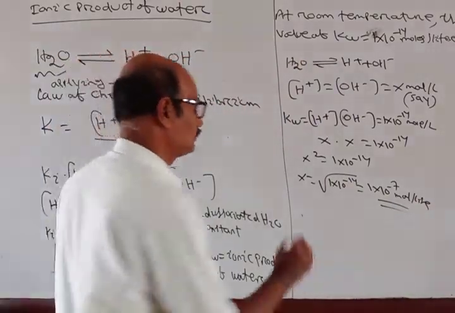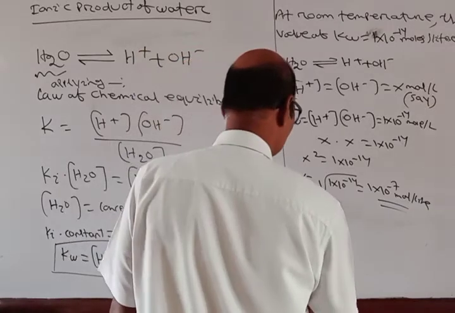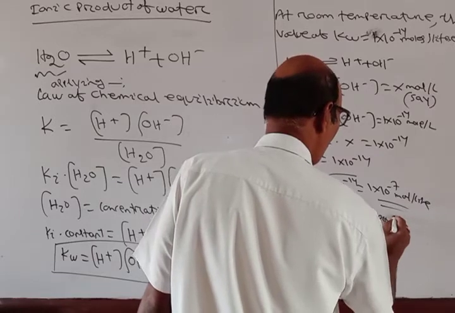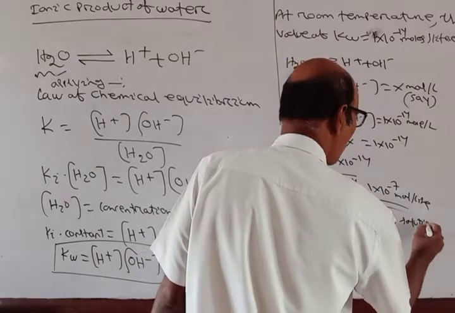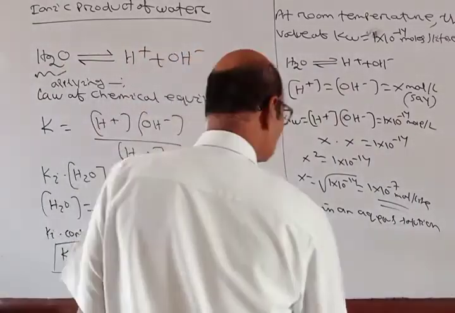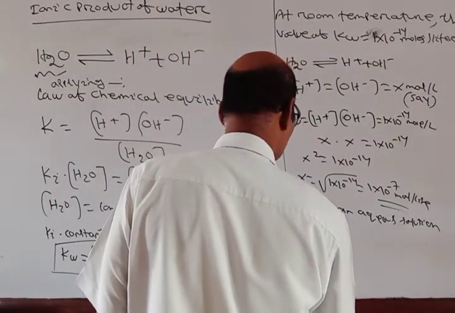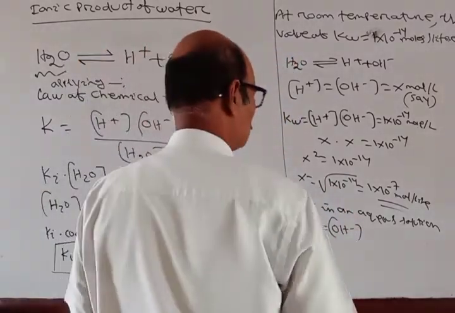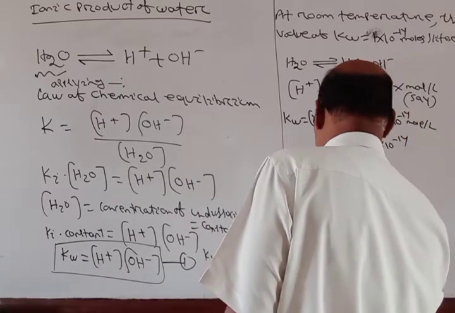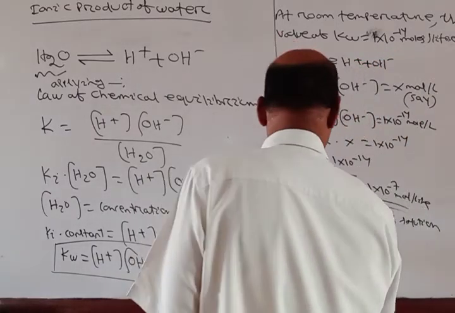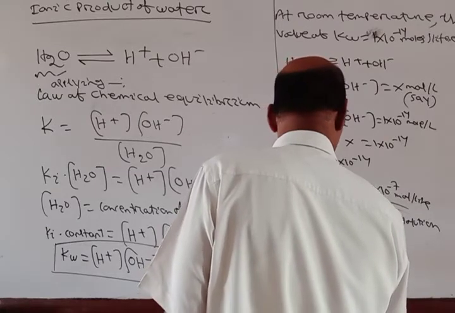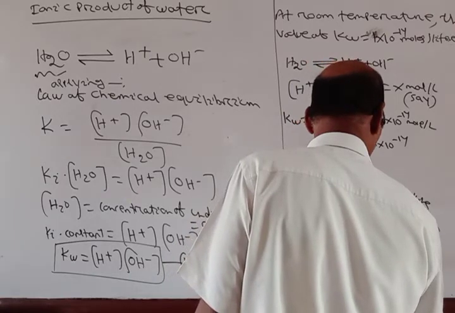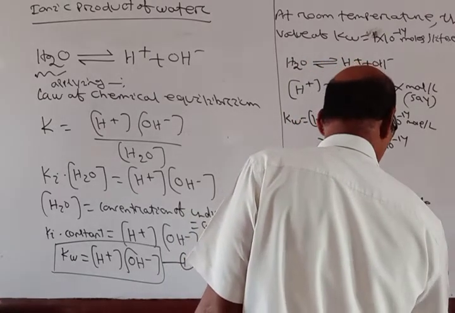That means if in an aqueous solution, okay, H plus ion concentration is equal to OH minus ion concentration, then this implies H plus is equal to OH minus ion is equal to 10 power minus 7 moles per liter.